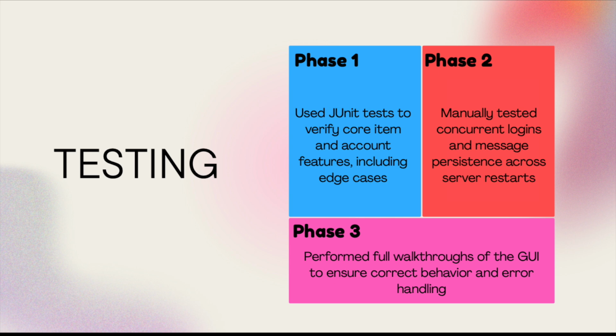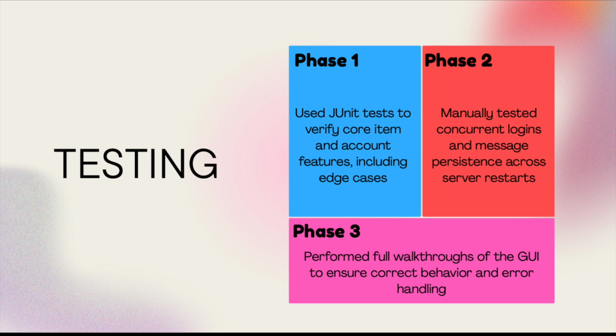Throughout the development of GBay, we tested each and every phase of the project to make sure that everything worked correctly and reliably, exactly how we wanted it to, from the early logic all the way to the final user interface. In phase one, our focus was on the core functionality of the marketplace. So things like item management, account creation, and role-specific operations.